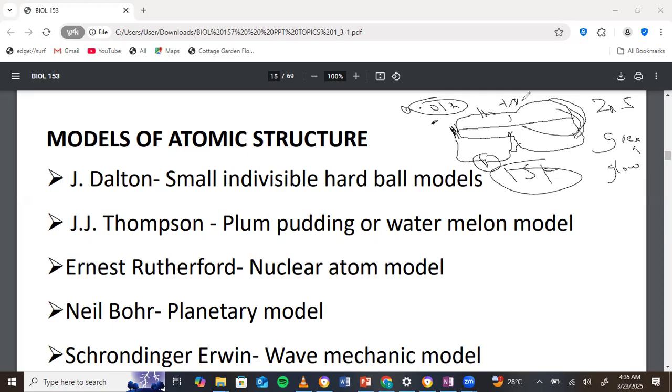Then he removed the magnetic field and applied an electric field. So the electric field, let's say positive plate here, negative plate here. And he realized that the rays were deviated towards the positive plate. Because of our knowledge that unlike poles attract, we knew that the cathode rays were negative. So the particles coming were negative.